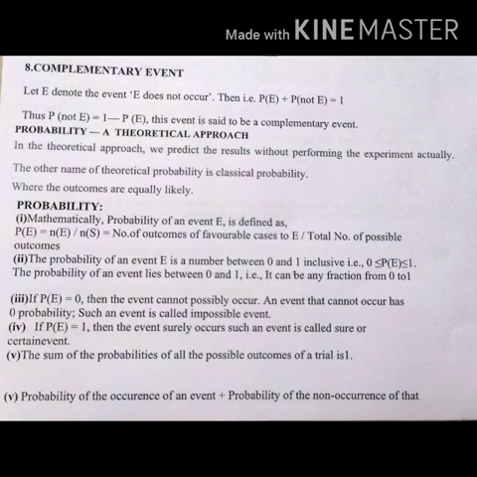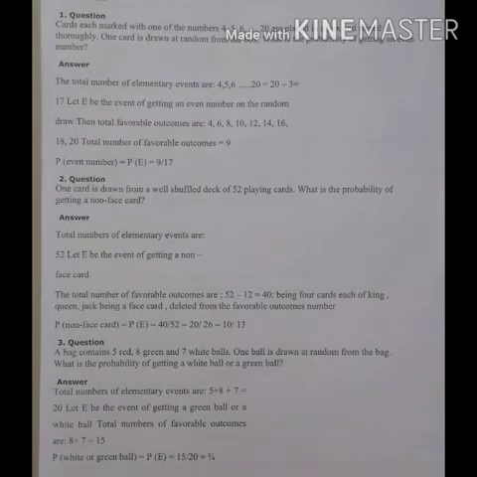The sum of the probabilities of all possible outcomes of a trial is 1. The probability of the occurrence of an event plus the probability of non-occurrence of that event is always 1. Now let us see some examples.